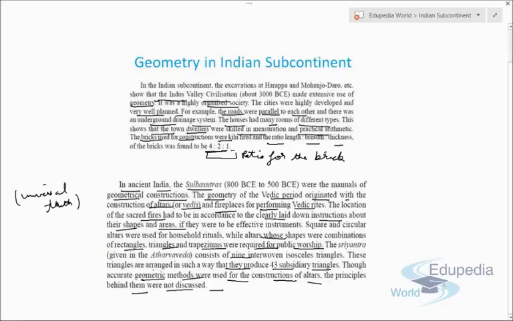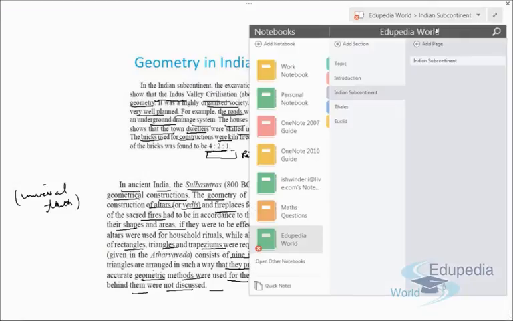See, you can read it very clearly that although they were using a very high concept of geometry, these principles they assumed to be a universal truth, that it is by the nature of God. So then they didn't know that it is actually a mathematical concept. So this was a bit of history about geometry in the Indian subcontinent.